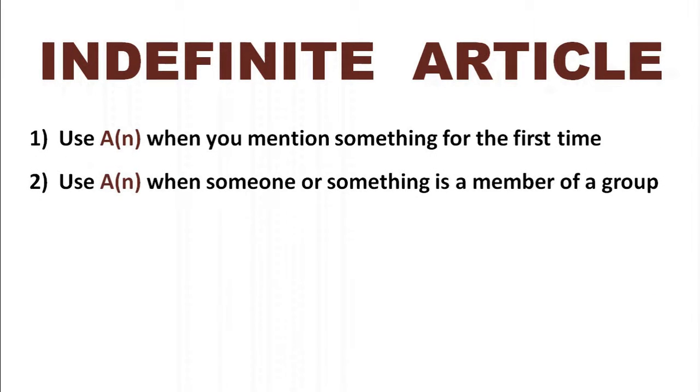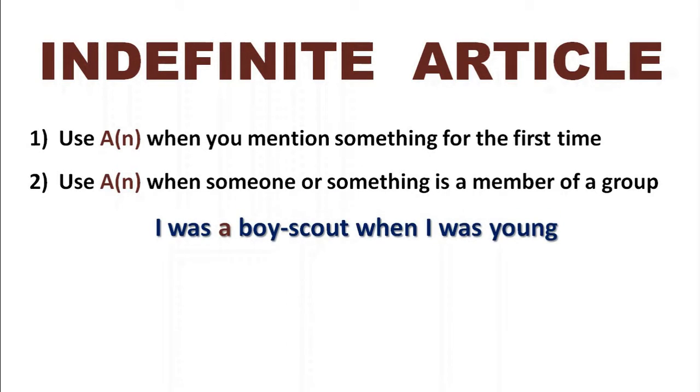We also use it when someone or something is a member of a group. So let's explain that. We might say, for example, I was a Boy Scout when I was young. The Scouting movement is a huge worldwide organization. And if you were a member of it, you would always say, I was a Boy Scout when I was young, a member of a group. This is an oak tree. Oak begins with the vowel sound O, so we use an. But oak is part of the group. First of all, it's part of the group of trees, and then it's part of the group of oak trees. So we would always say, this is an oak tree, because it's something which is a member of a group.